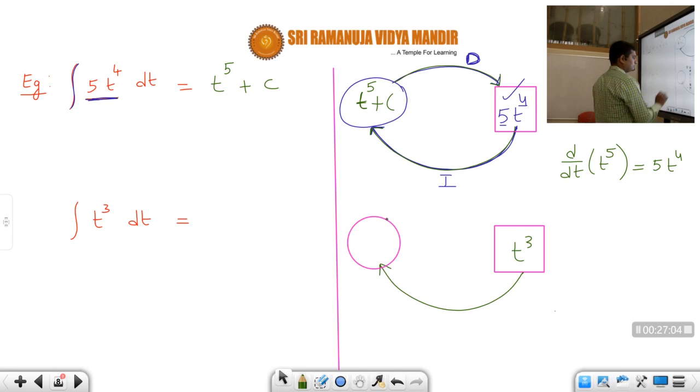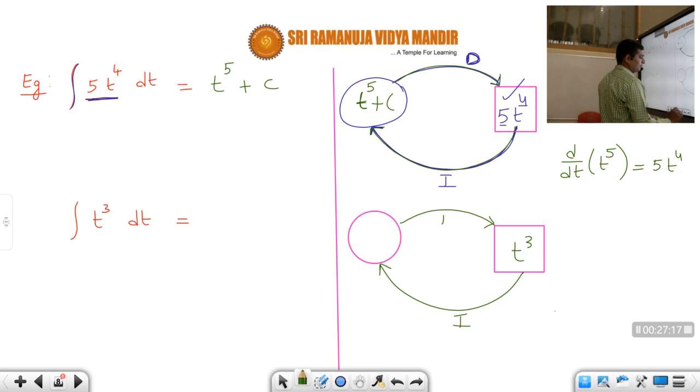So what is that quantity? Tell me, students. What is that quantity such that when I do the differentiation of that quantity, I'll get t cube? Just think about it for a moment. What is that quantity such that if I differentiate, I'll get t cube? So that means d by dt of what quantity will give me t cube?